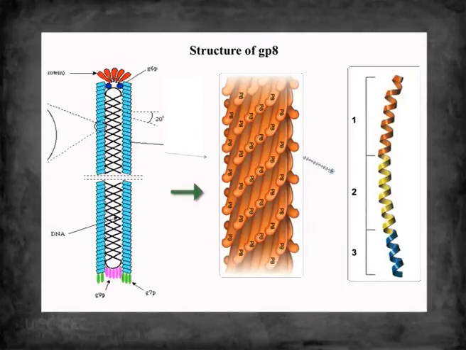Segment 2 is a hydrophobic region, and these hydrophobic regions of GP8 molecules interact among themselves and form the structural component of the filament, and they provide structural stability. The C-terminal end is 11 residues long and rich in lysine residues, and thus this part interacts with the negatively charged DNA.